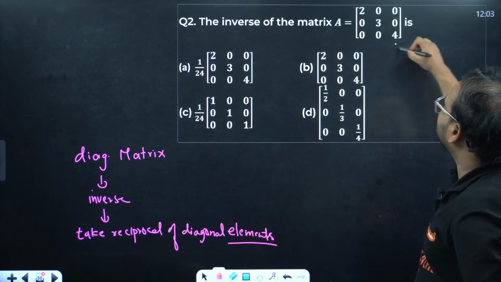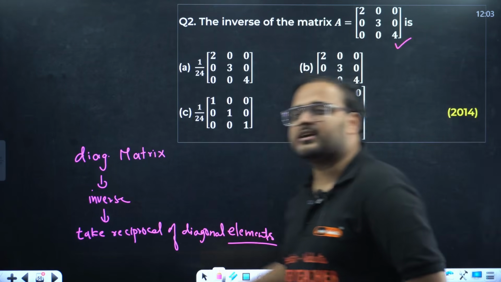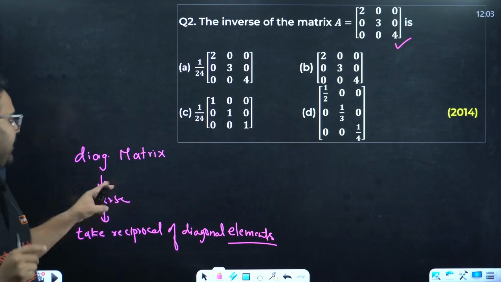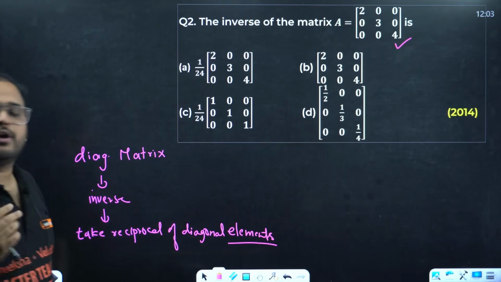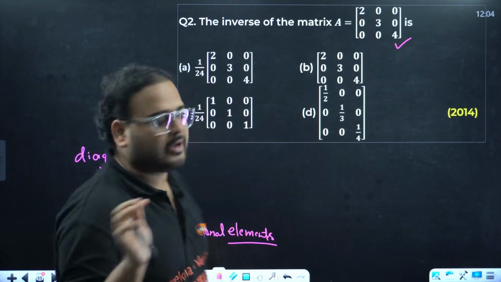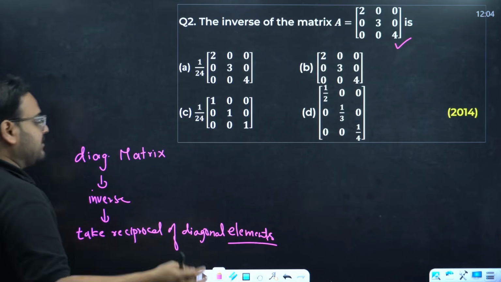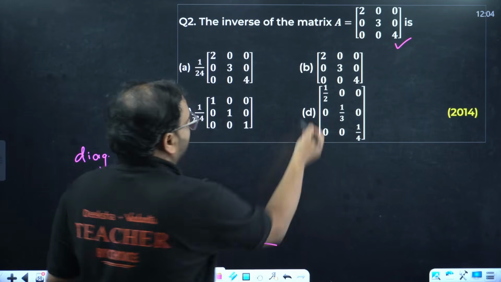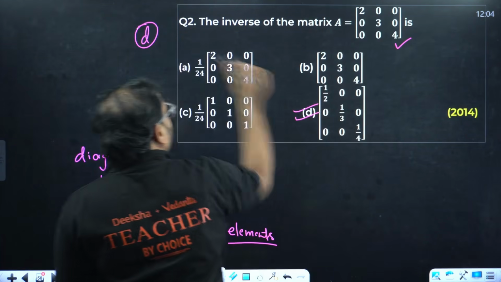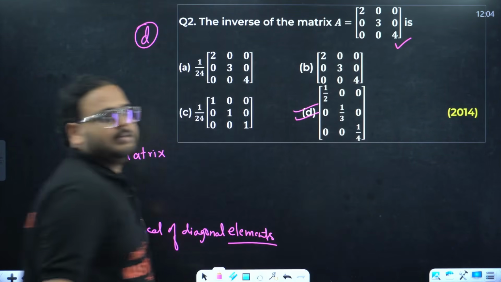This is a diagonal matrix? Yes, sir. Diagonal elements are 2, 3, 4, rest all is 0. So it is a diagonal matrix. Good. First condition is verified. To find the inverse, yes, we have to find the inverse. What are you going to do? Look for that option which has reciprocal in the diagonal element. To take reciprocal of diagonal elements, that will be your inverse. 1 by 2, 1 by 3, 1 by 4, option is D.